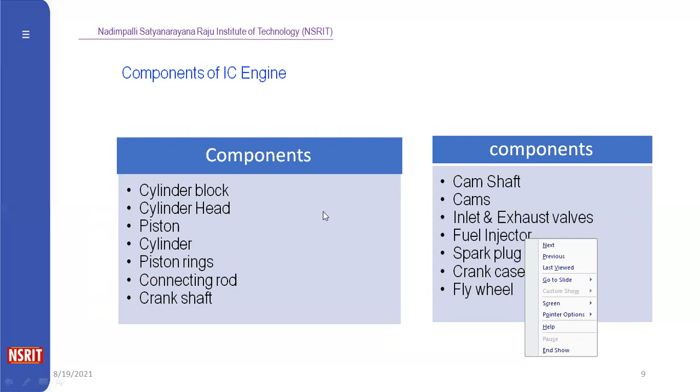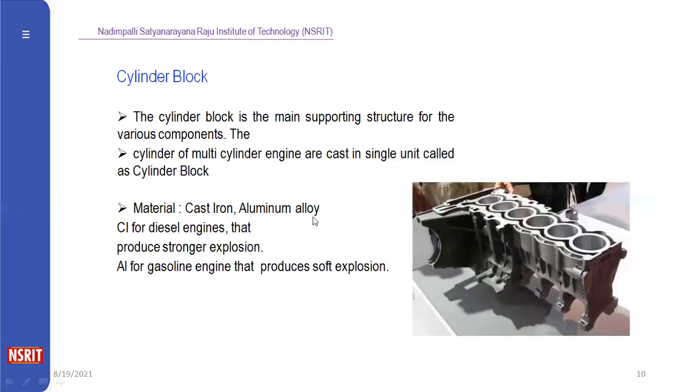First one is the cylinder block. The cylinder block is the main supporting structure for the various components. Especially the multiple cylinders are placed in this cylinder block. These are the slots for providing the multiple cylinders. There is no working process or work done by the cylinder block. It is only a supporting structure. The materials used for this purpose are cast iron and aluminum, because the diesel engine produces a stronger explosion, while the gasoline engine produces a softer explosion.